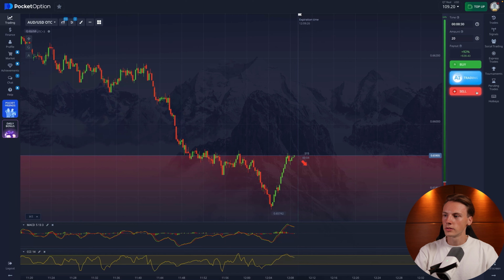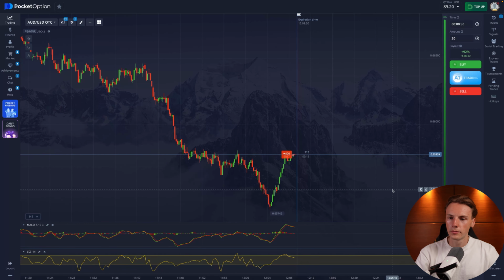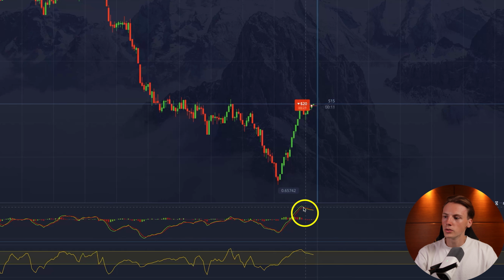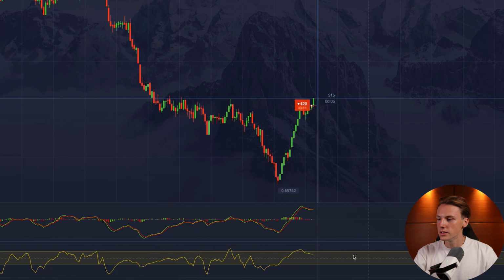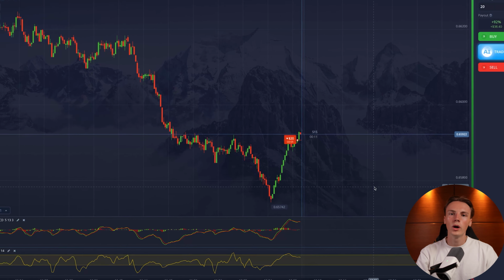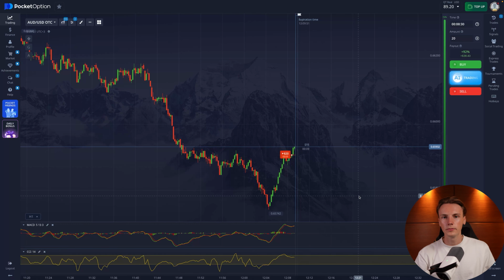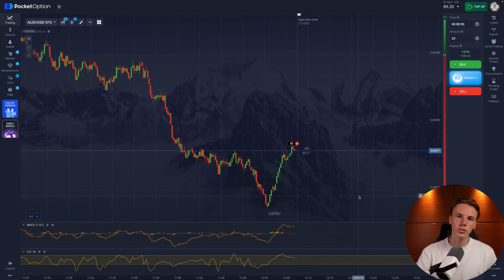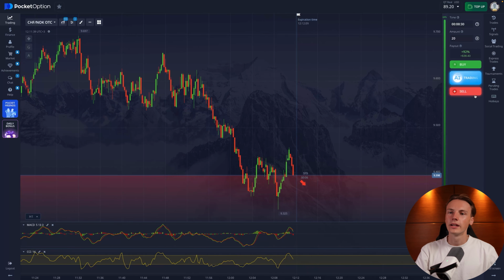Guys, good sell point. Why we entered? Our first indicator MACD, green line crossed red one below. The second confirmation in CCI indicator is that our line, yellow line, went downward from 100 point. Let's show whether it's gonna be profitable or not. Okay guys, I was in a hurry, we got minus here, but let me look deeply into the strategy and make another one profitable. Sell entry point.